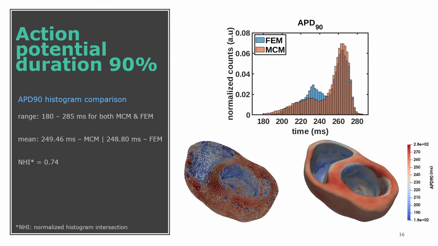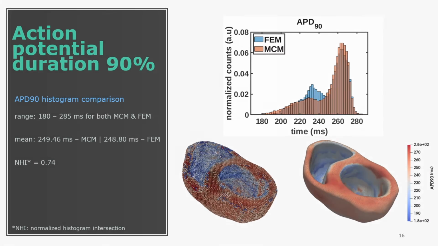The NHI index is a bit lower compared to the local activation time color map. The difference is due to the increased number of nodes that are repolarizing in the range of 220 to 250 milliseconds for the FEM simulation. Nevertheless, the APD90 is in the same range for both methods, and the mean values are in close proximity, demonstrating that MCM can produce results with comparable accuracy to FEM.